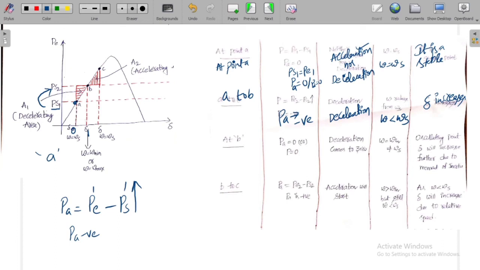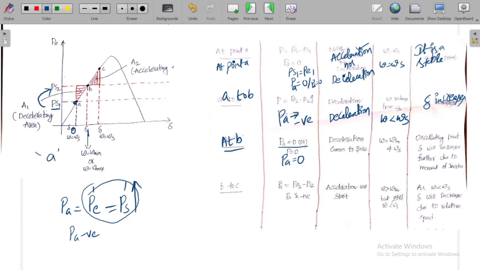Now what happens at B? What is the nature of B? At B, I am writing here because it is not visible for you. At B, your shaft power and electric power both are same. That is the reason why PA is equal to 0. Accelerated power is equal to 0, because shaft power and the electric power both are same.